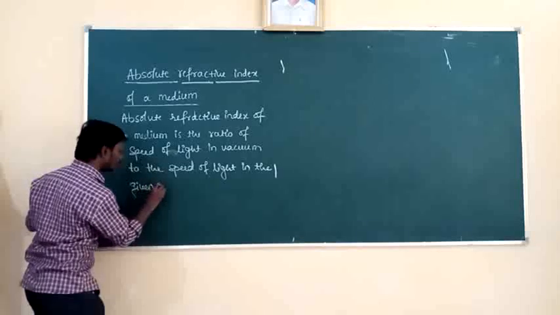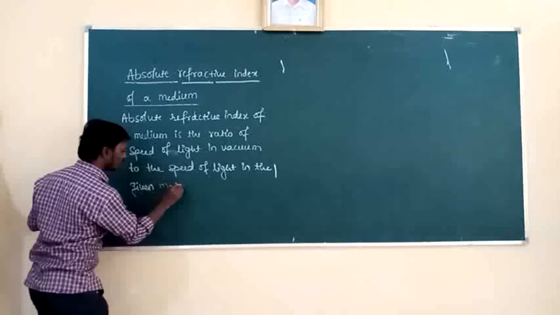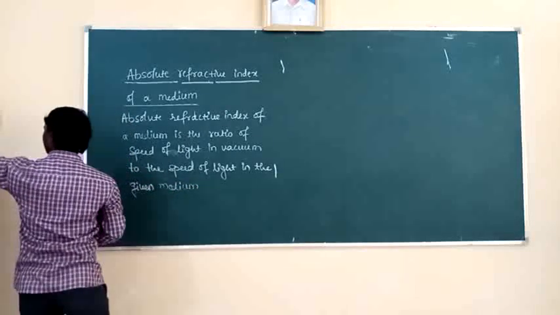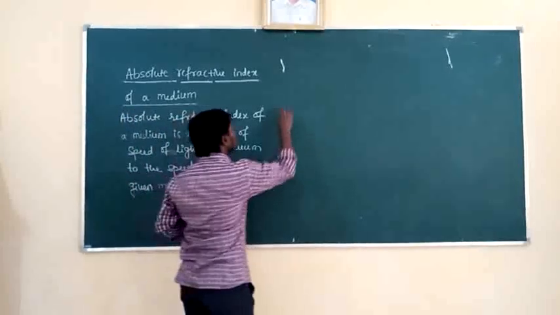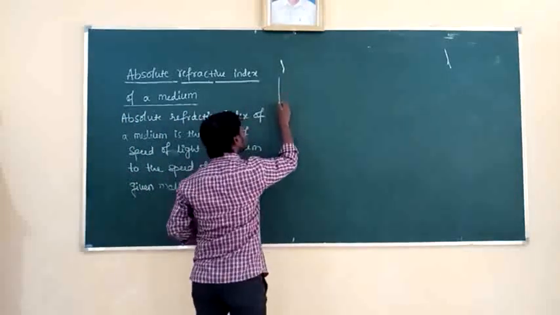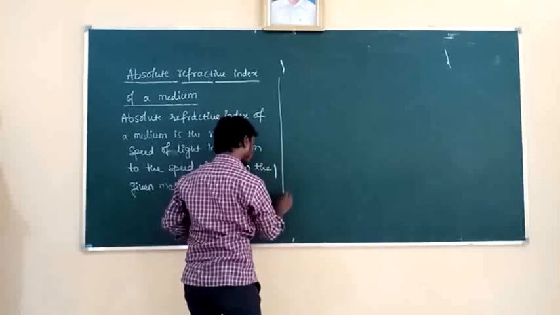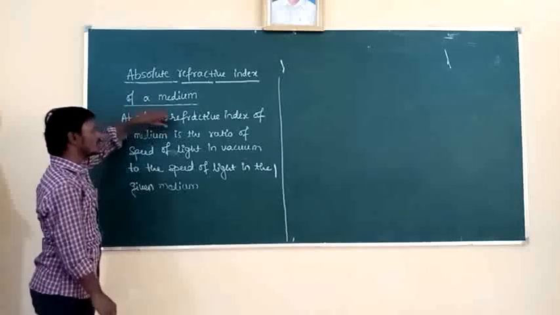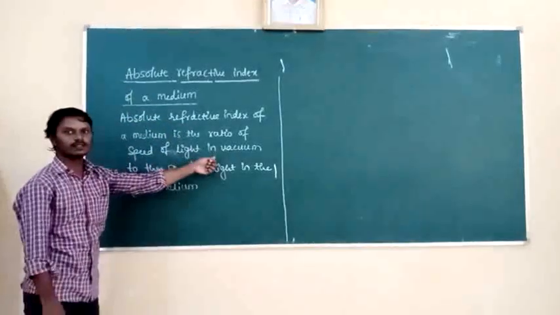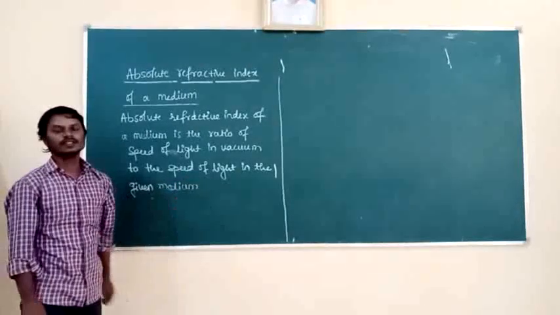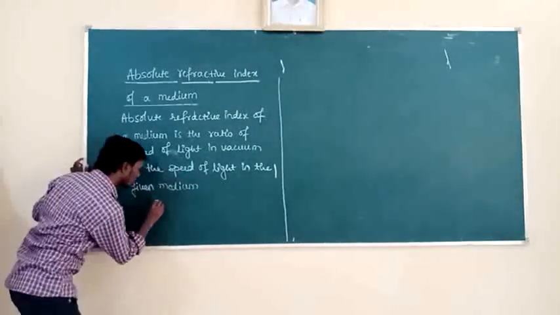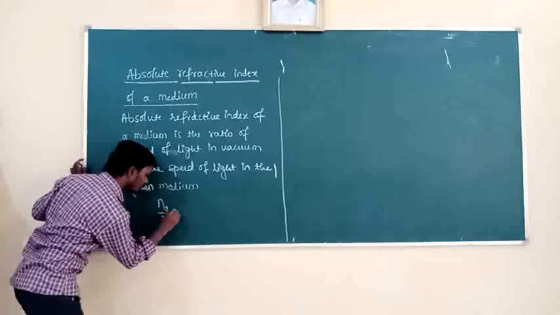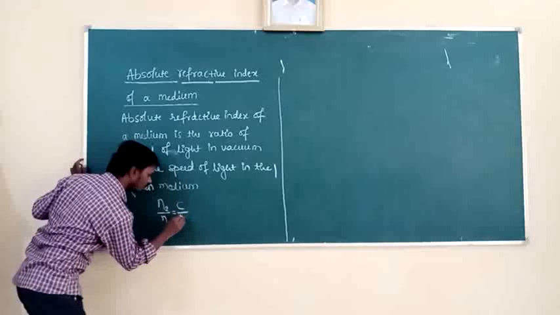It is the definition of absolute refractive index of a medium. So see how to write this one mathematically. According to the definition, absolute refractive index of a medium is the ratio of speed of light in vacuum to the speed of light in the given medium. So n2 by n1 is equal to c by v.